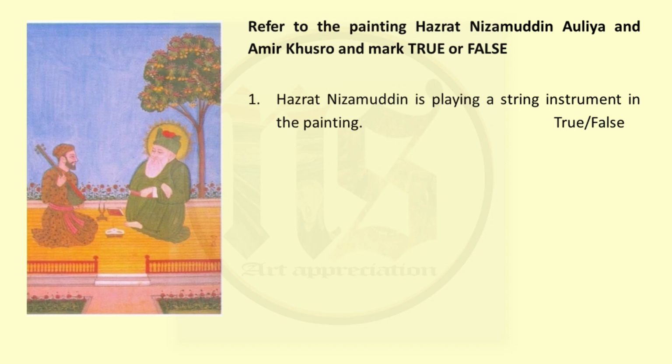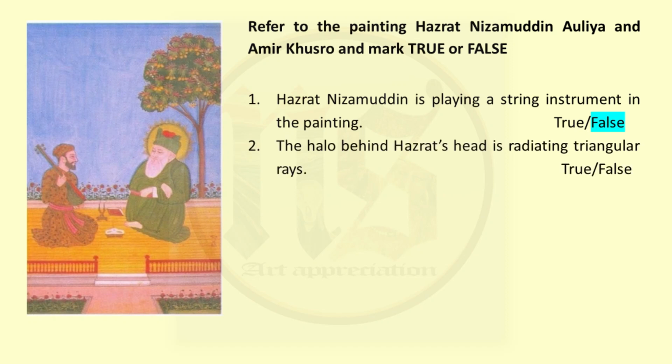First, Hazrat Nizamuddin is playing a string instrument in the painting. You must know who is who. The person who is playing the instrument is Amir Khusro, not Hazrat Nizamuddin, so it is false. Second, the halo behind Hazrat's head is radiating triangular rays. As you can see, there are triangular rays outside the halo, so it is absolutely true.